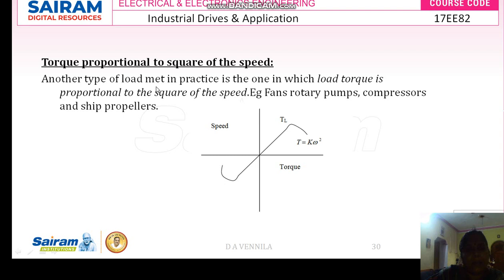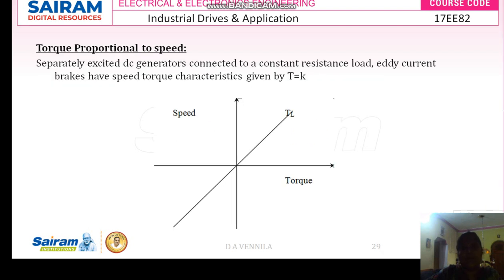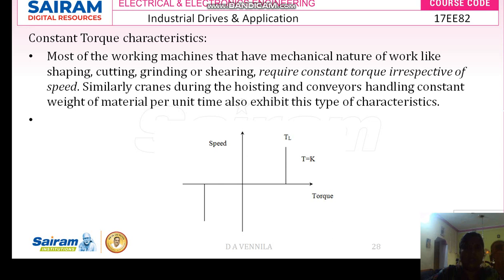Okay, another type of load met in practice is one where the load torque is proportional to the square of the speed. Examples: fans, rotary pumps, compressors and ship propellers. So this is the example for torque proportional to the square of the speed. Okay, so these are the different types of torque which are developed, depending upon your load.